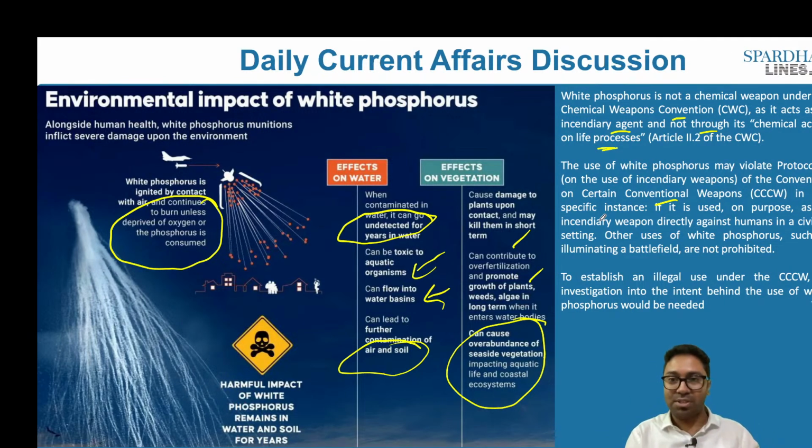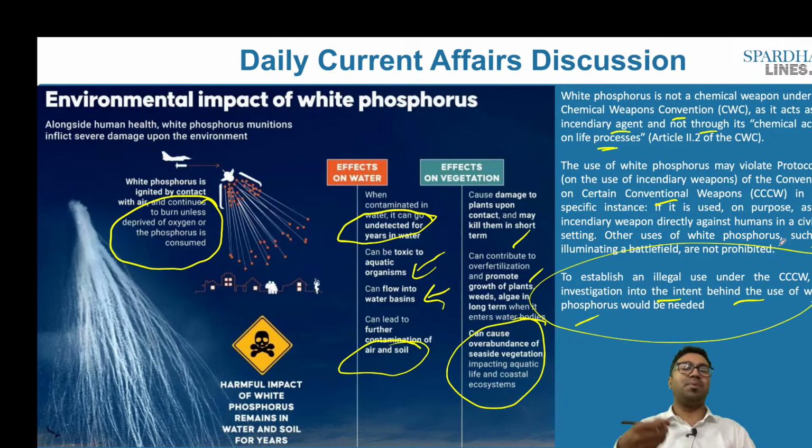However, to establish an illegal use, an investigation into the intent behind the use of white phosphorus needs to be undertaken. So this happens to be the environmental consequences. This article primarily goes on to say that Israel, which has currently been using white phosphorus, should not use it as it leads to large scale human rights violations, impact on human health and also environmental consequences. It is this that we have to understand with respect to this article.